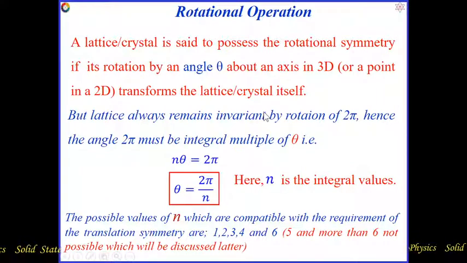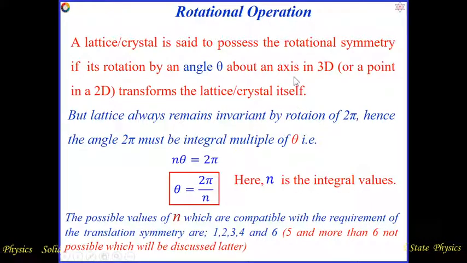Next we consider the rotational operation. As per the definition, a lattice or crystal is said to possess rotational symmetry if its rotation by an angle theta about an axis in 3D or a point in 2D transforms the lattice or crystal into itself.